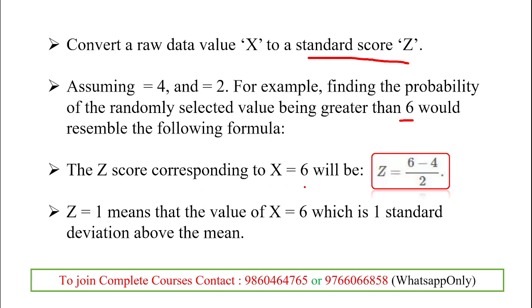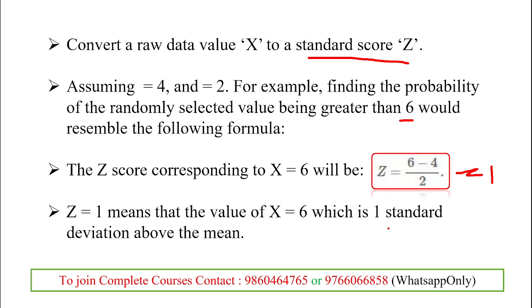And the z score corresponding to x equal to 6: z is the normal distribution, x is the standardized value, that is 6, and 4 indicates the mu. Mu is the mean of the distribution and 2 is the sigma, small letter sigma, the standard deviation. Clear? So here 6 minus 4 divided by 2, the value is equal to 1. And whenever the value equals 1, that means x equal to 6 is one standard deviation above the mean.